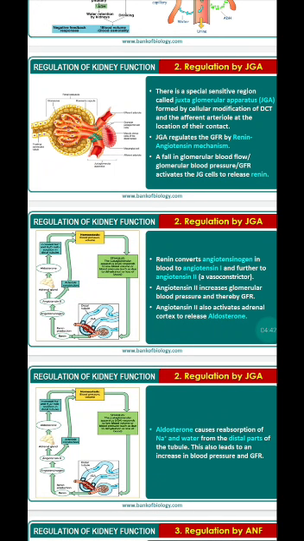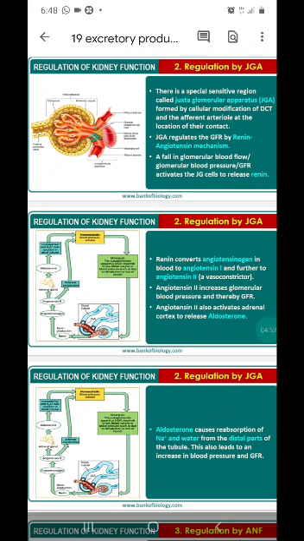It will release a hormone called renin, when the blood flow to the glomerulus is reduced and the blood pressure is low. Now what does this renin do? Renin will convert angiotensinogen to angiotensin 1 and angiotensin 2.